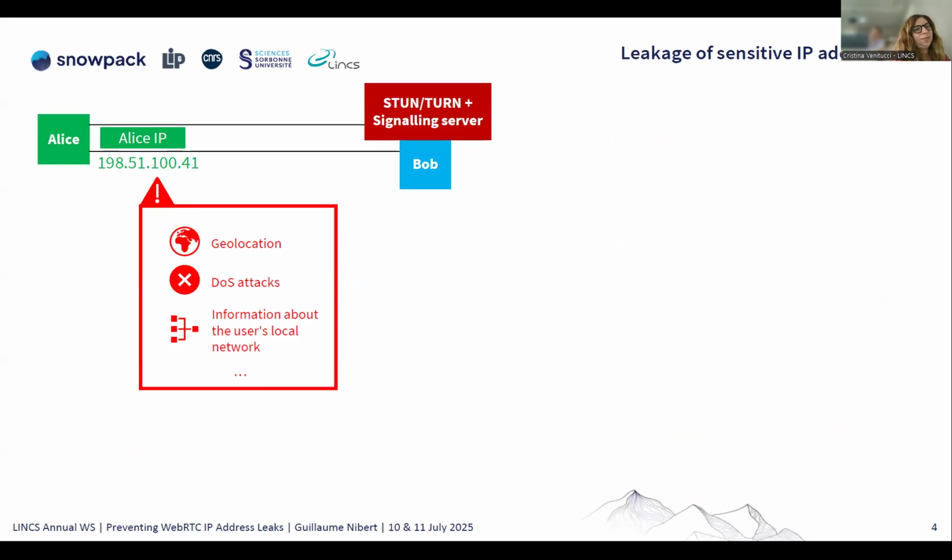So what can we do with IP addresses? We can do geolocation attacks, for example using the MaxMind database. We can do DoS attacks, and if the IP address is a private one, we can get some information about the local network. This can be accessible to the STUN and the signaling server, and of course, Bob.